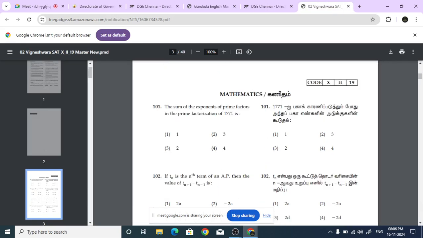Are you able to see the screen? Yes, sir. Okay, right. I don't know whether we have seen this paper, but even if we have, we will do it once again. Nothing wrong in it. Good evening, students. We will now see the mathematics part. See the 101st question: the sum of the exponents of prime factors in the prime factorization of 1771. 1771 is the number. You have to identify the prime factors.